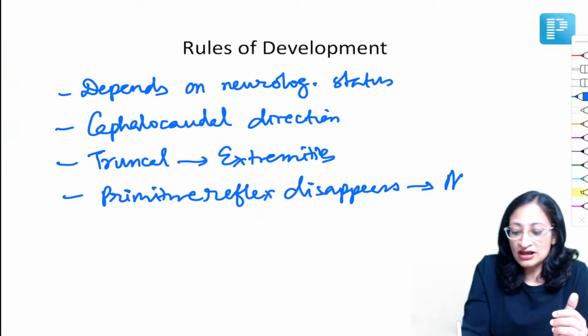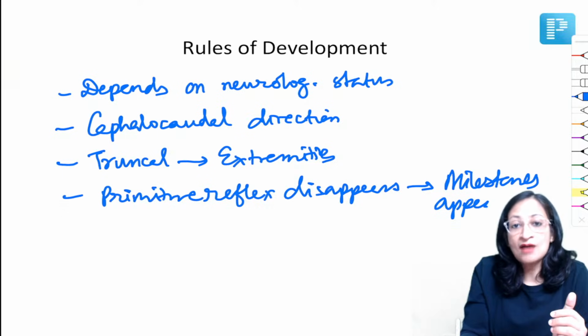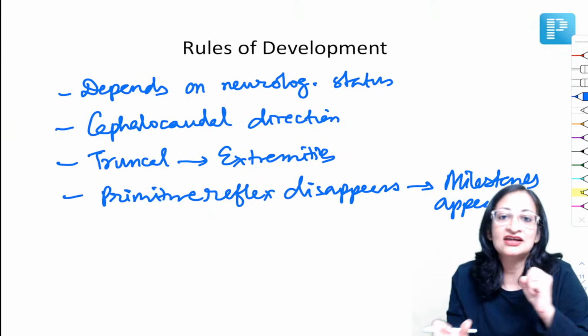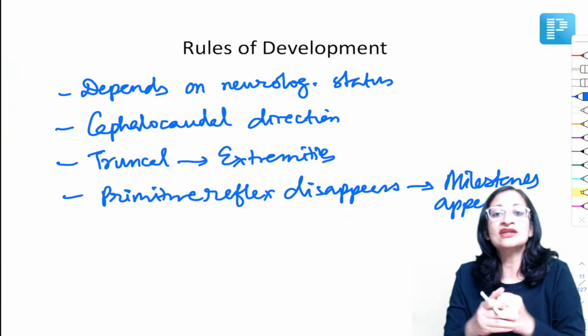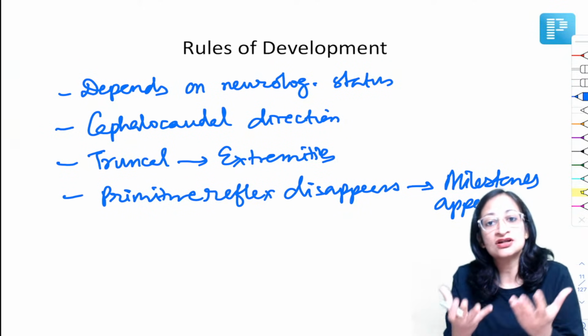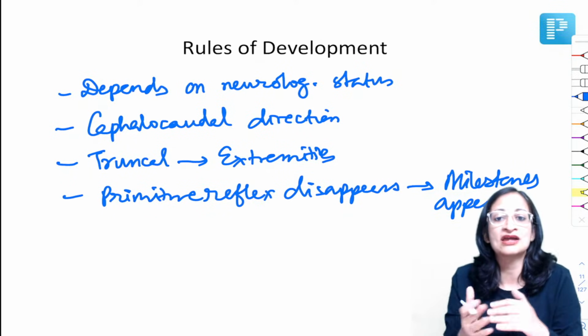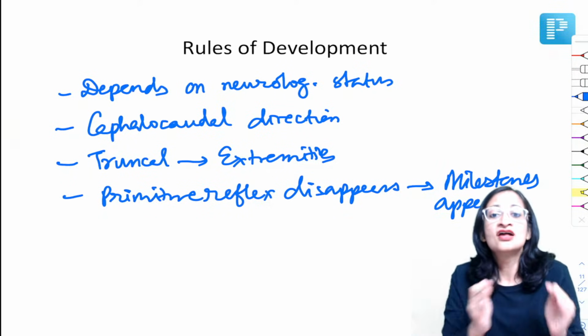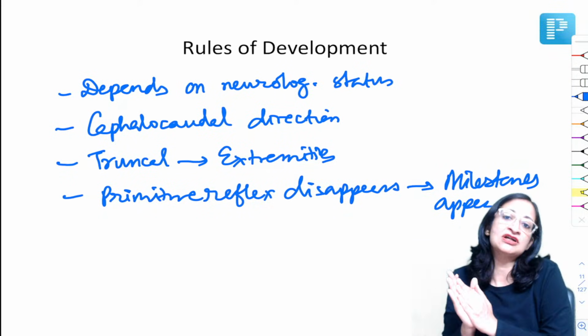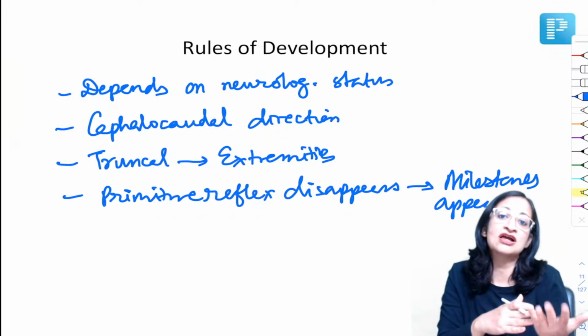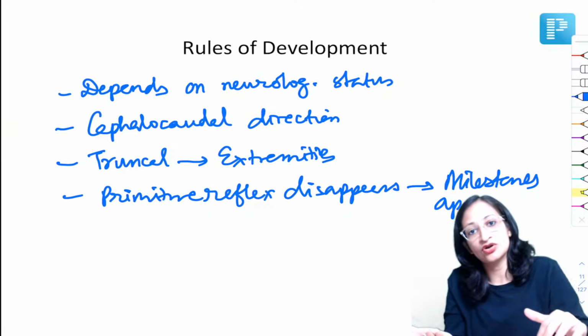For example, when the palmar grasp reflex disappears, then the child will learn to voluntarily grasp objects. Similarly, when the ATNR or asymmetric tonic neck reflex disappears, then the child will learn to roll over from prone to supine or supine to prone. The sequence of attainment of developmental milestones usually remains the same, irrespective of whether the milestones are coming later or at normal time.